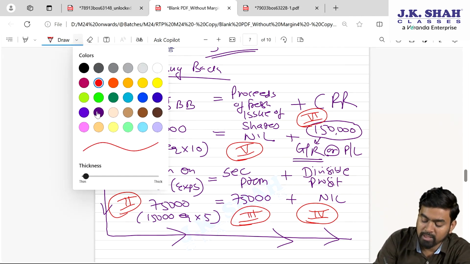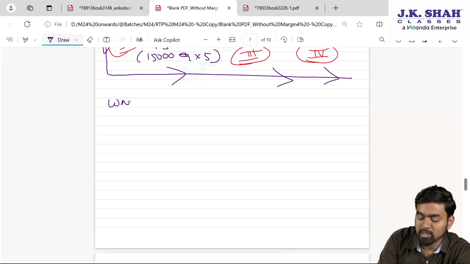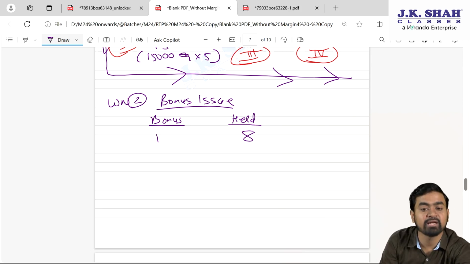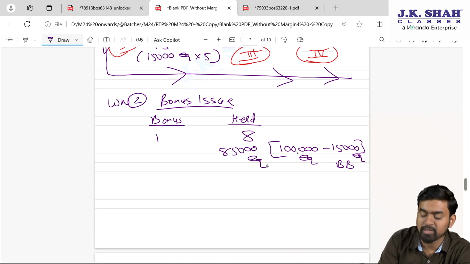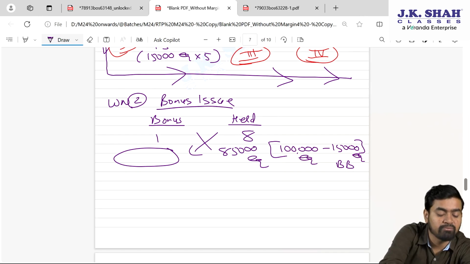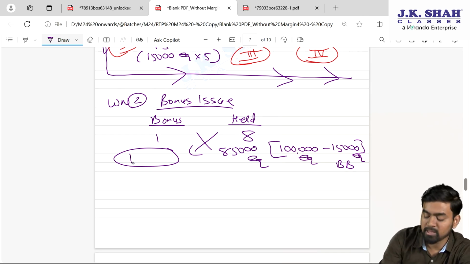And one more working we will prepare for the bonus. Working note number 2. Bonus issue. Here it is, bonus and held. One bonus for 8 held, it is clearly mentioned. If you confirm in your question, 1 lakh equity shares are there, out of that 15,000 equity bought back. So the remaining held 85,000 equity. So by doing cross multiplication, bonus is how much? So 85,000 divided by 8. 10,625 equity will be issued as bonus.